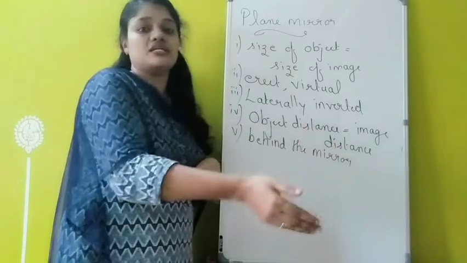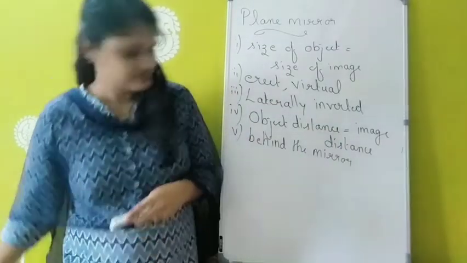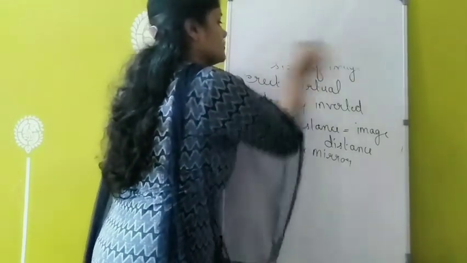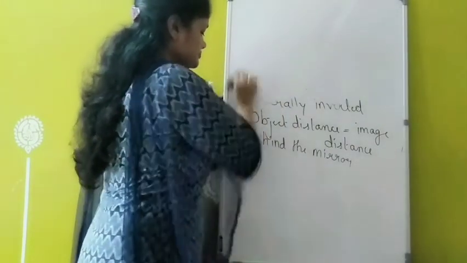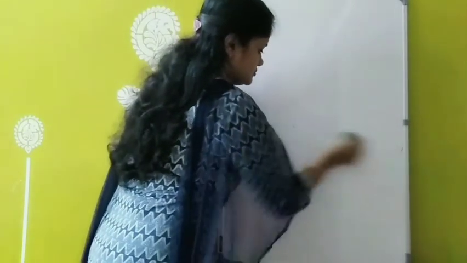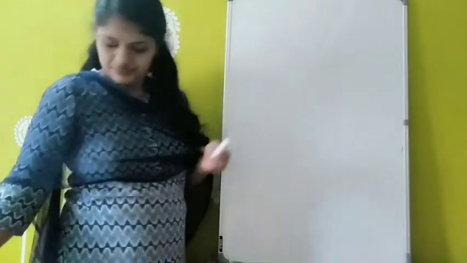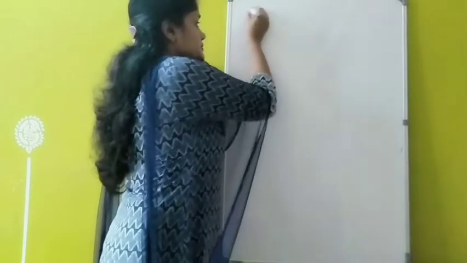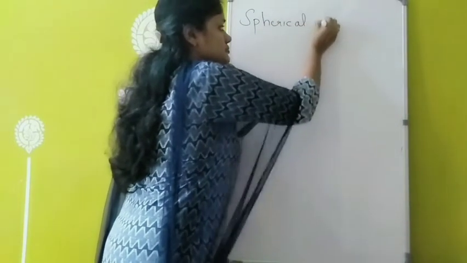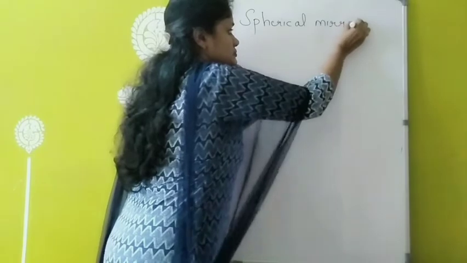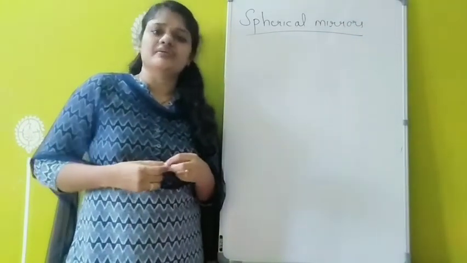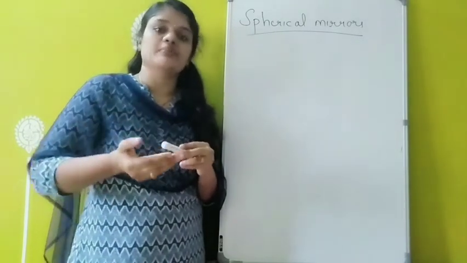Next we have to study about spherical mirrors. If the reflecting surface of a mirror is curved or spherical, it is called a spherical mirror.